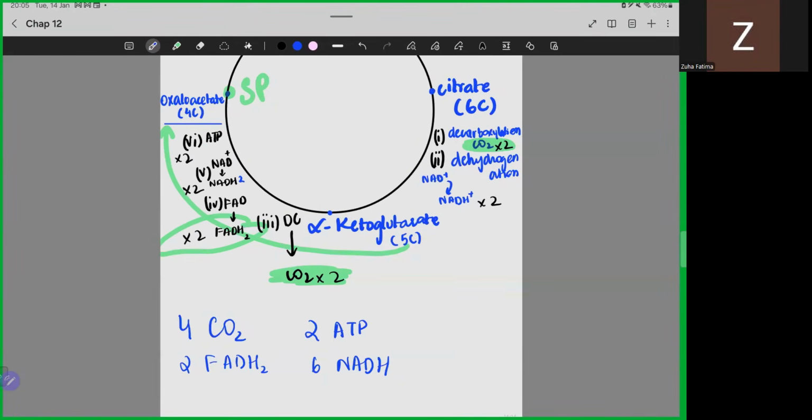So these 3, 4, 5, 6 reactions that I have shown, in which all these things are being made, they are actually reactions that are taking place, different compounds that are being made. But you don't study this. You are not expected to know this. You guys are very lucky at this point to not know this.